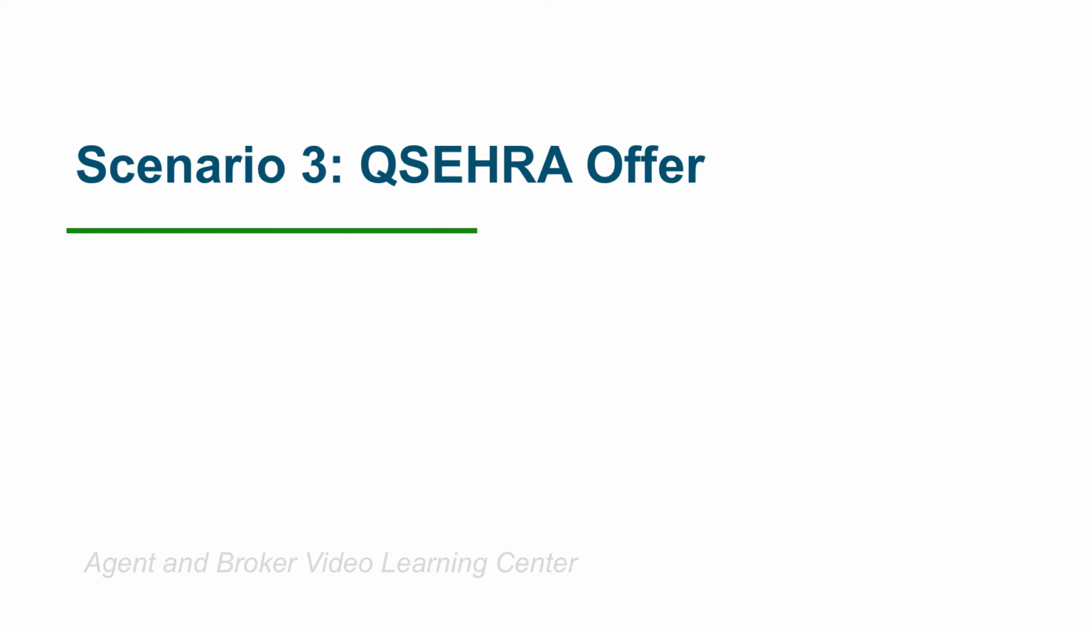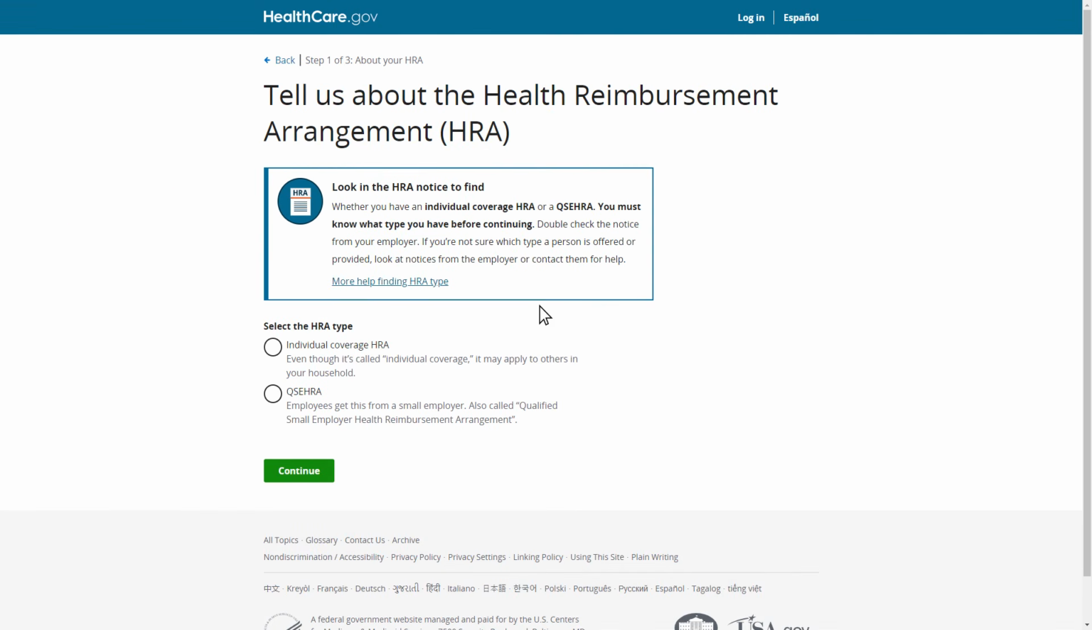The third scenario features Molly, who has a qualified small employer HRA, also known as a QSEHRA, and uses the HRA Employee Affordability Tool. In the first step of the tool, Molly is asked to reference her HRA notice to determine which type of HRA she has. Molly's employer has fewer than 50 employees, and she sees the term Qualified Small Employer HRA used throughout her notice.